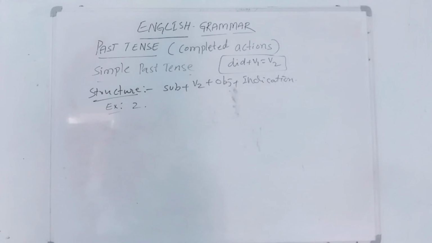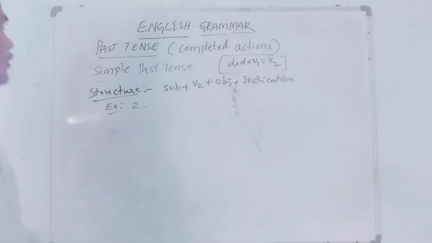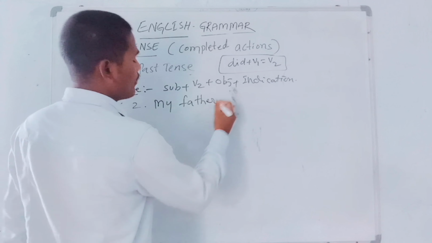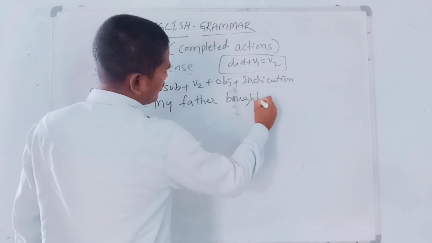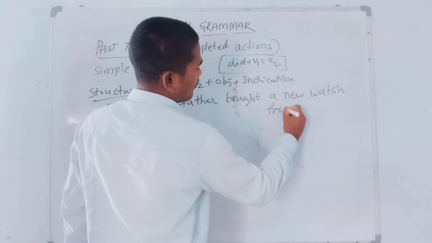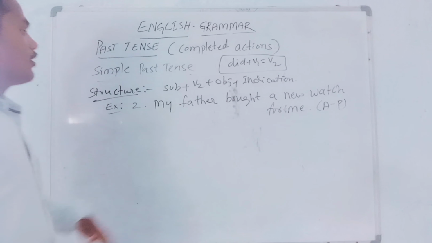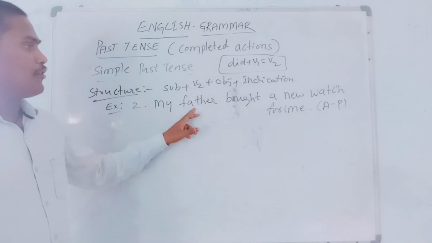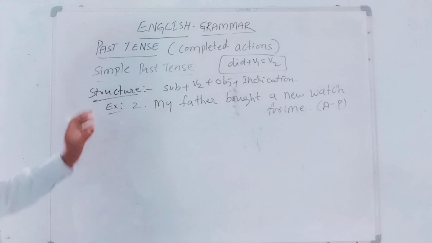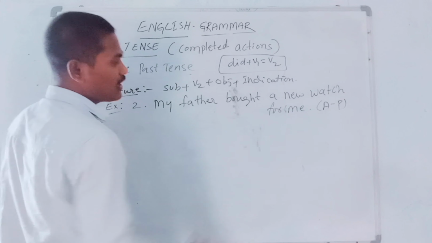Okay, now we are going to discuss the second example. My father bought a new watch for me. It is an assertive sentence, positive statement. Look at this example very carefully, students. My father bought a new watch for me. It is definitely simple past tense, because my father already bought a new watch for me.